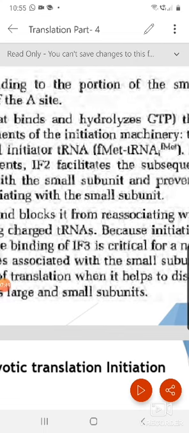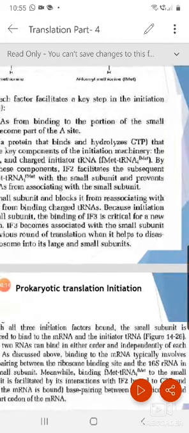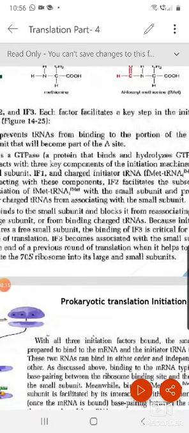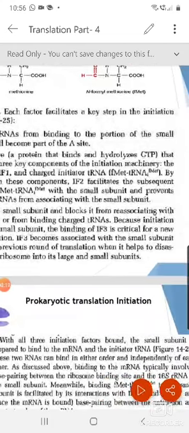So whenever you see this kind of writing, fMet-tRNA subscript i superscript fMet, that means the first fMet is the amino acid it is carrying, and the methionine anticodon is present for that. It is a special type of tRNA, that's why it is marked i, initiator tRNA. So it interacts with the charged initiator tRNA.